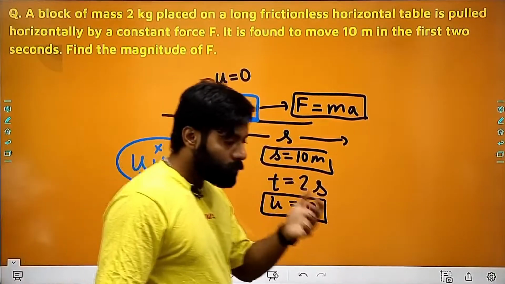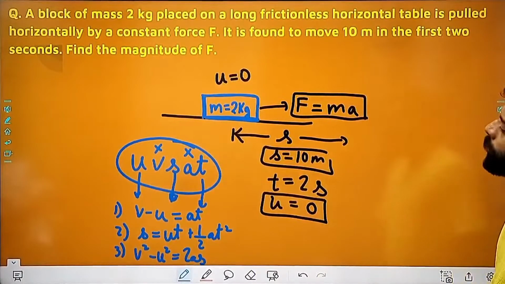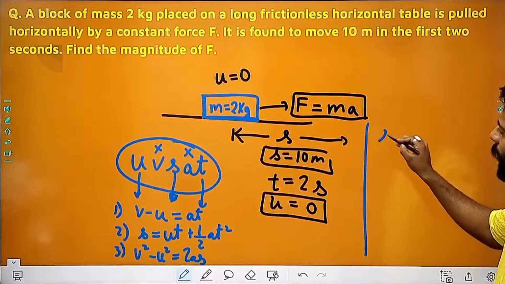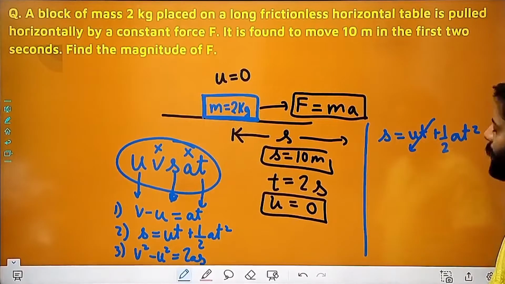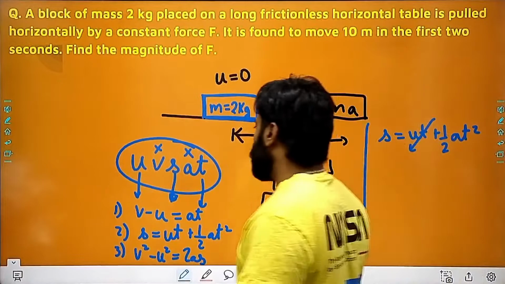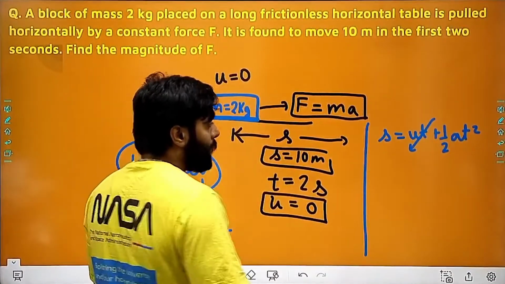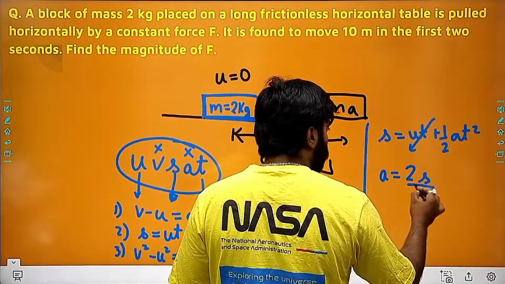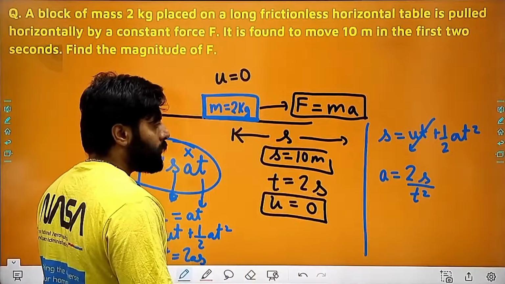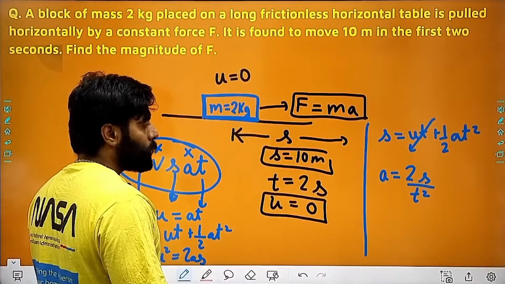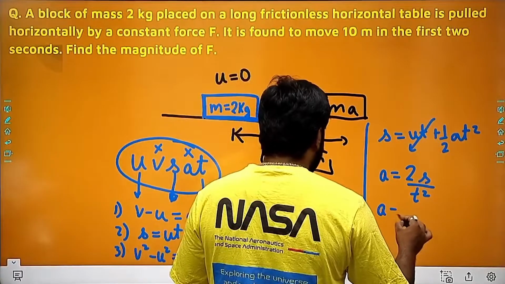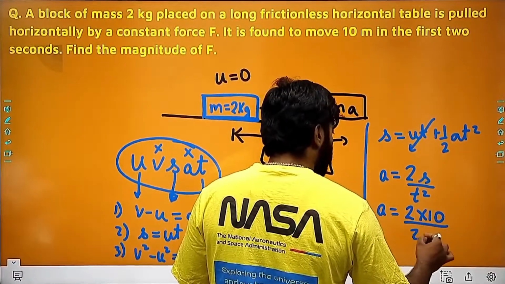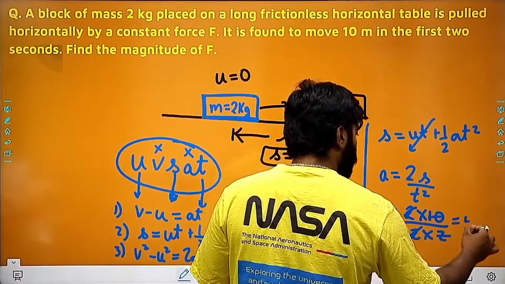So out of these three equations, which equation is very helpful for me? I'm getting that if I use s is equal to ut plus half at square, I can easily find it. Cancelling u, because u is 0, acceleration is nothing but 2s divided by t square. Substituting the values, acceleration is 2 into 10 divided by 2 into 2. So acceleration is 5 meter per second square.